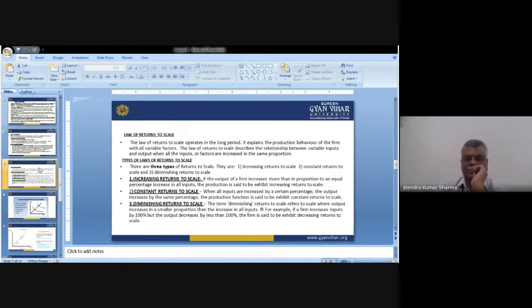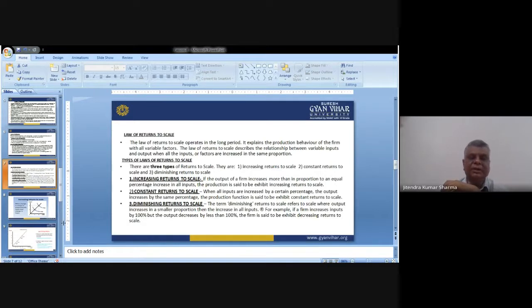Then the third one, diminishing return to scale. This is also a very important situation, where you are increasing inputs by 100, and you are not getting an output of 100, you are getting an output of 80. It means you are applying 100 rupees or 100 units and you are getting a return of 80. If you are applying 150, you are getting 70 or like that. It means there is a continuous decrement in the output.